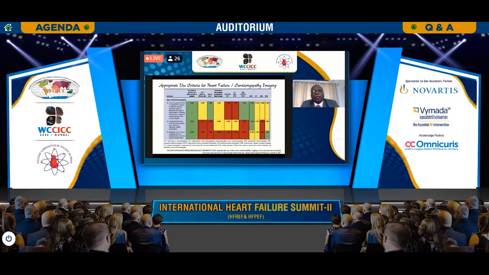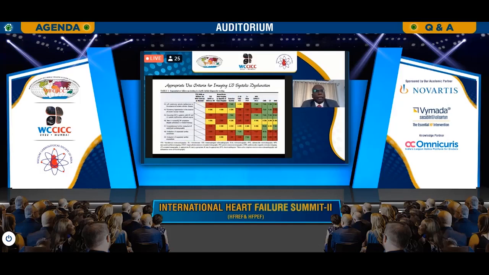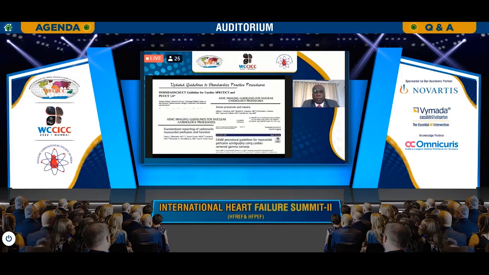heart failure. There is a lot of evidence that has been evaluated, and with a strong recommendation of appropriateness, what has been suggested is that whenever there is a suspicion of heart failure, SPECT CT and SPECT PET myocardial perfusion imaging is more appropriate. And so is the case in other conditions like valvular heart diseases where there is severe systolic dysfunction and LV diastolic dysfunction. SPECT MRI, SPECT PET, and all these are very appropriate investigations.